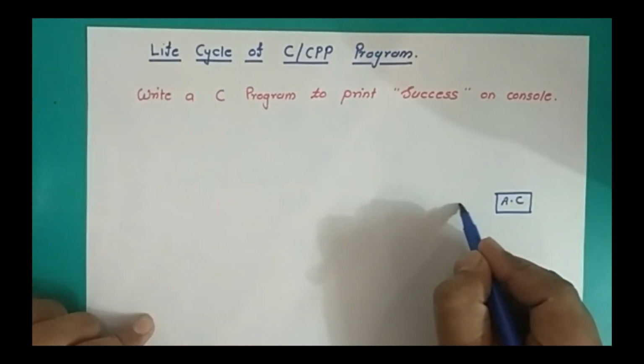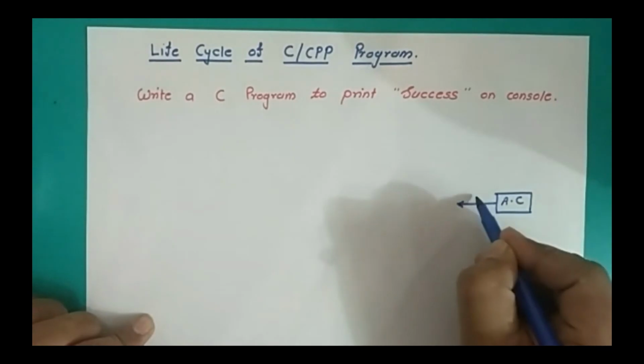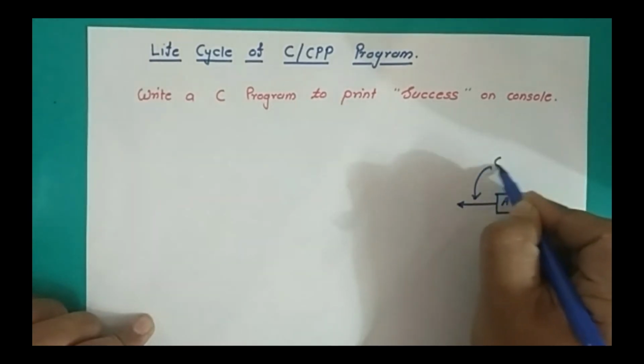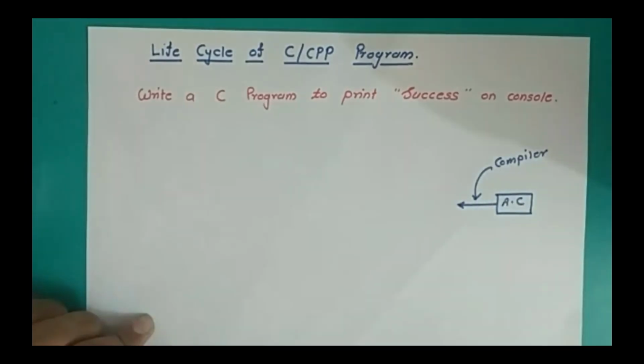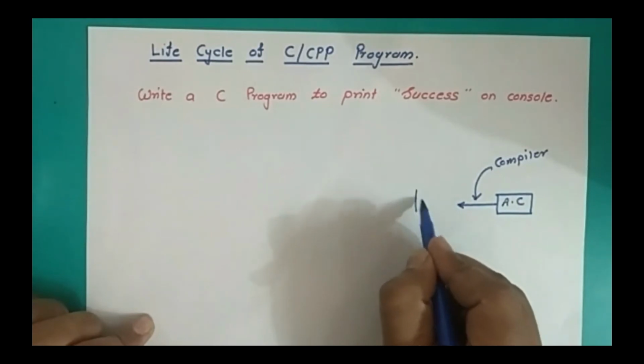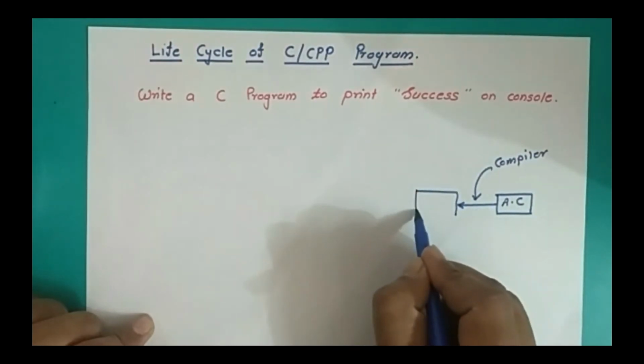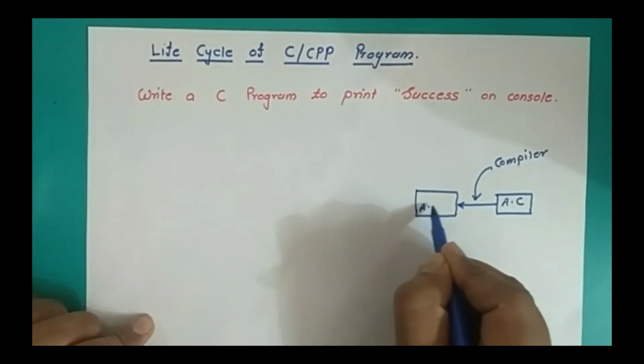So this code has to be converted into zeros and ones. So we perform one process known as compilation, and the compiler is playing some role in it, right? And the compiler is converting our program into one more file, and that file is a.obj.